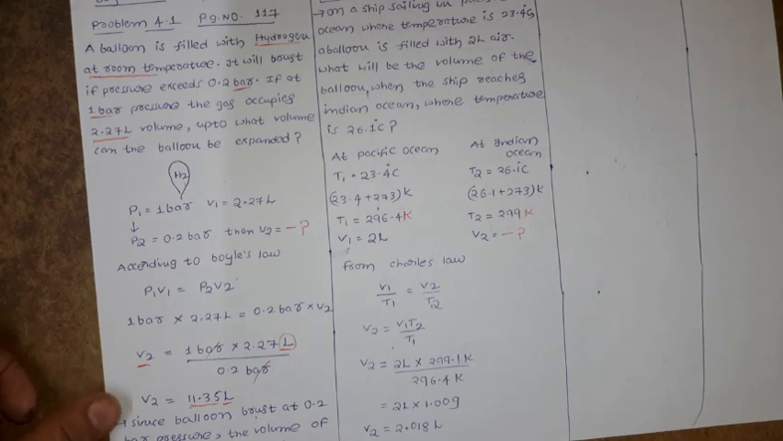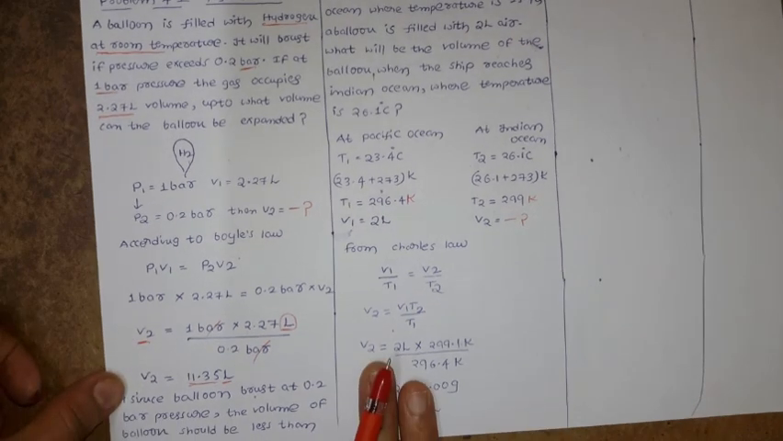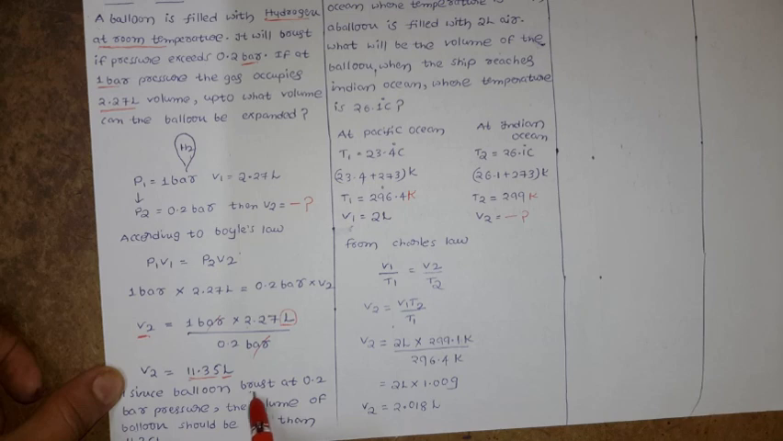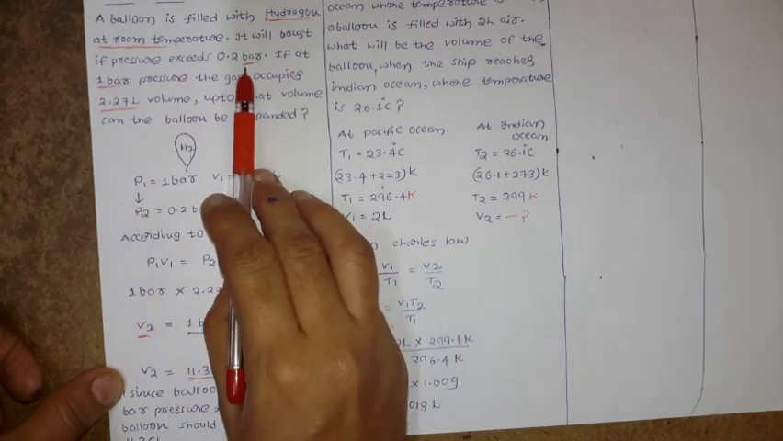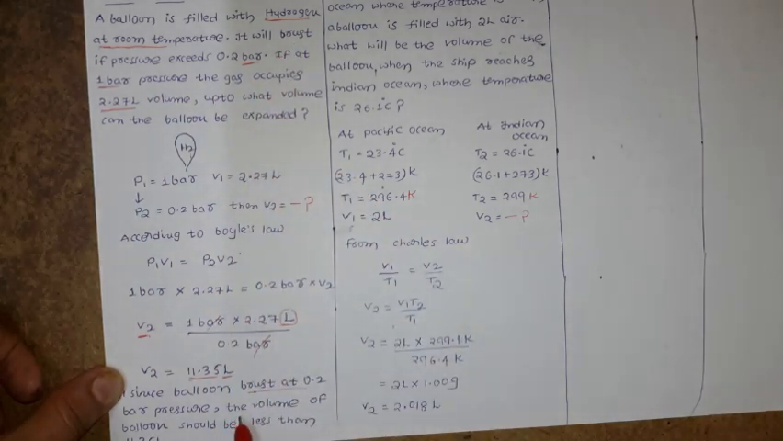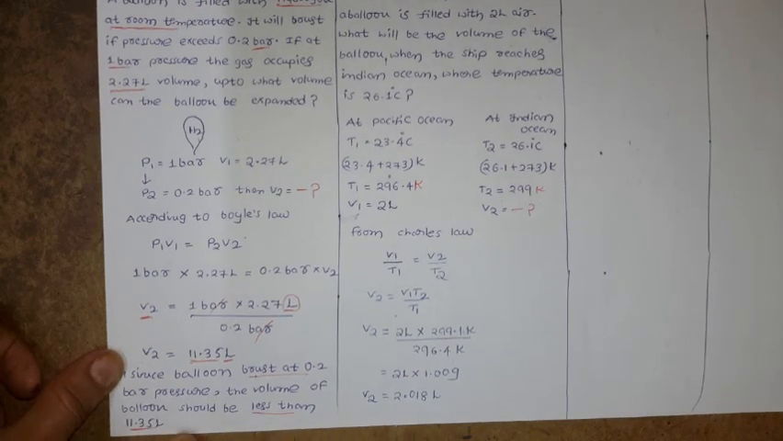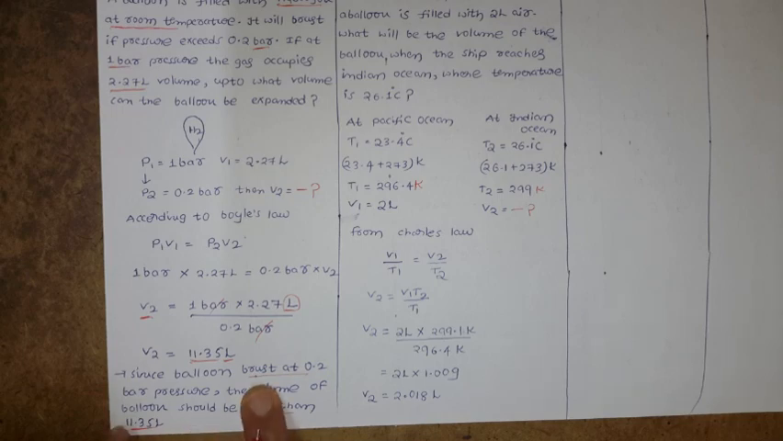Now what is the final conclusion here? Since the balloon bursts at 0.2 bar pressure, as they already mentioned, the volume of the balloon should be less than 11.35 liters. You are getting the final value for this particular pressure. So the volume should be less than 11.35 liters to avoid bursting of the balloon.